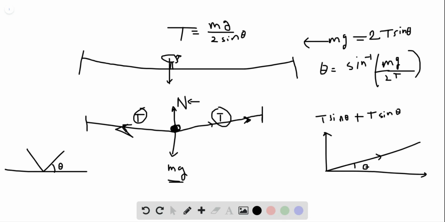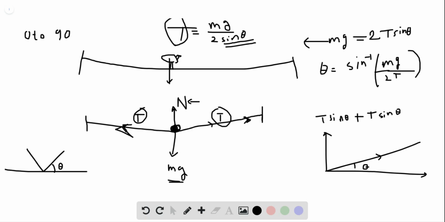And you must know that sine theta increases from 0 to 90. So if theta increases, sine theta increases, and T will decrease. And if theta is small, T will be large, because sine theta is small.